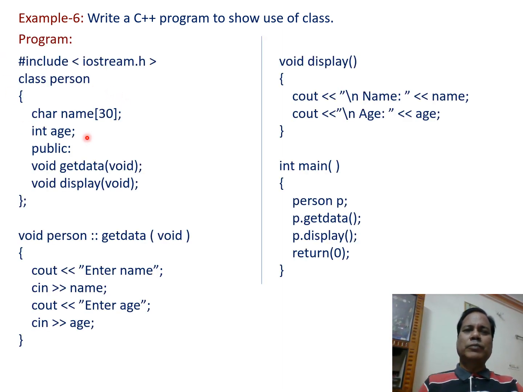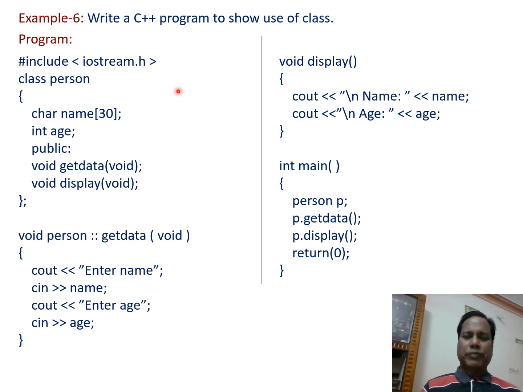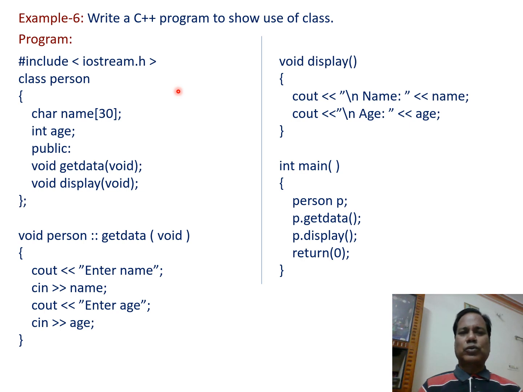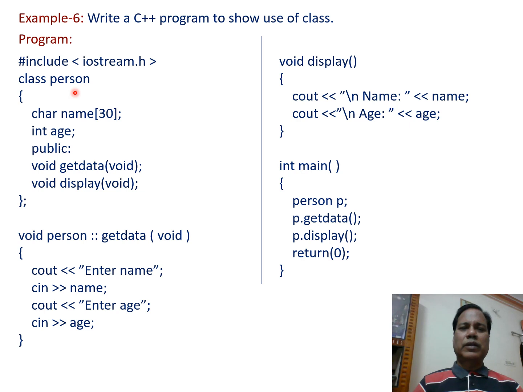In this program, the first statement includes the iostream.h header file in our source code. Then the class keyword is used to declare the class, followed by the name of the class. So class person is declared here, and within open and close braces, its member variables and member functions are declared.